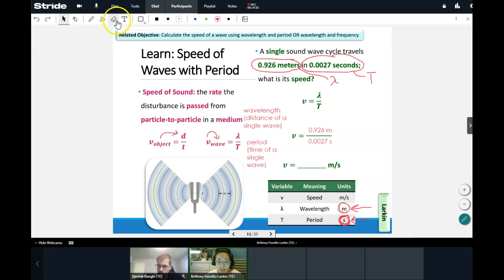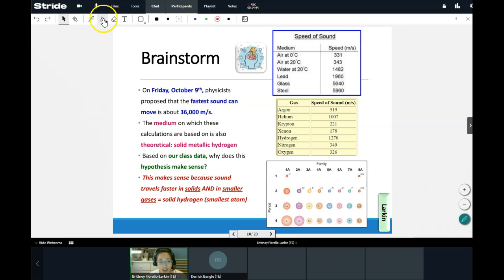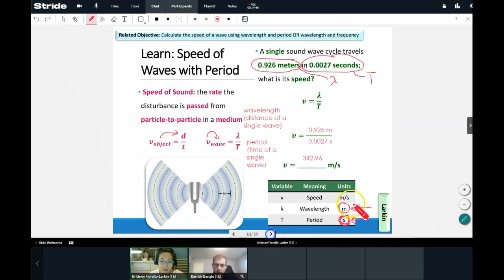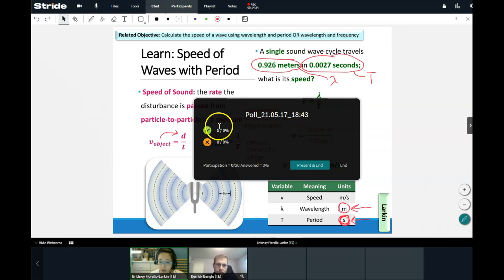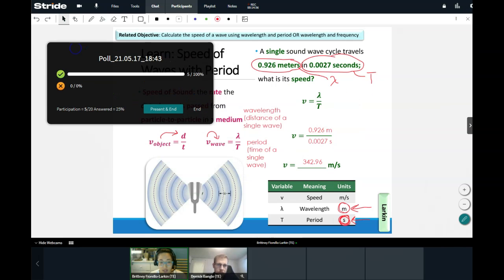You're good. All right, so 0.926 divided by 0.0027, we should end up with a speed of 342.96 meters per second, which you will notice if you look back at our old chart is actually just the speed of sound in room temperature air. All right, so that was intentional here. So here we go. How do we feel about this? Go ahead and give me green checks, orange X's if you're starting to feel comfortable with this.